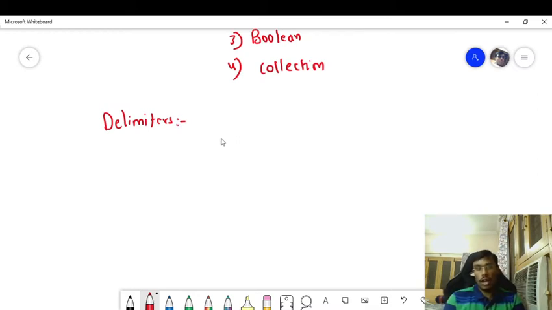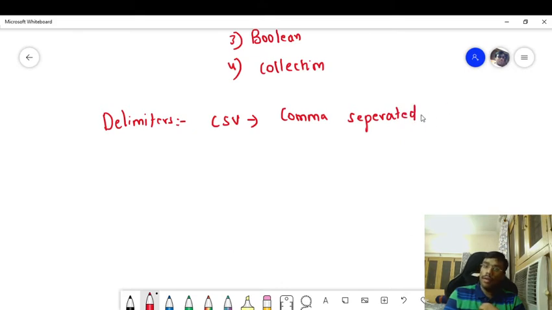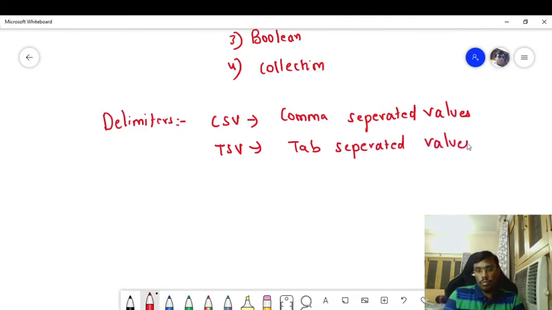Let us consider we are having a file of extension CSV, which stands for comma separated values. And in the same way, there is also another file of TSV which stands for tab separated values.